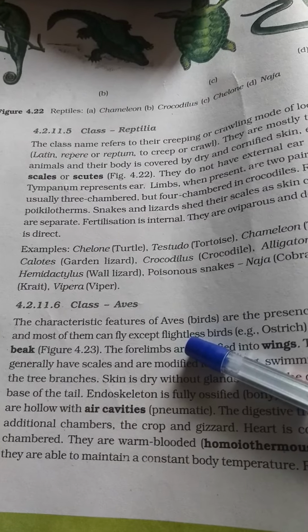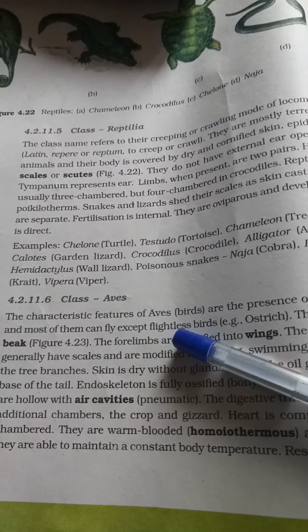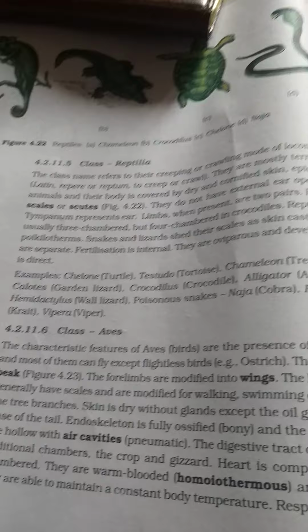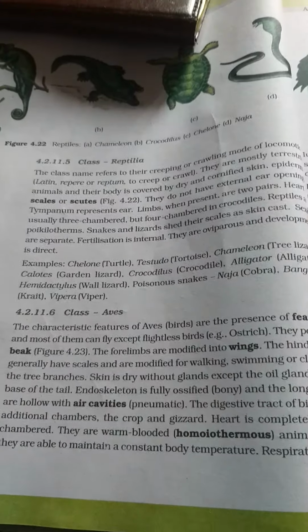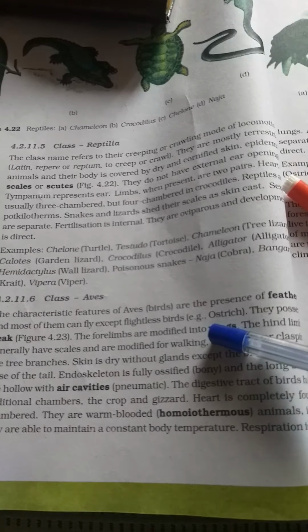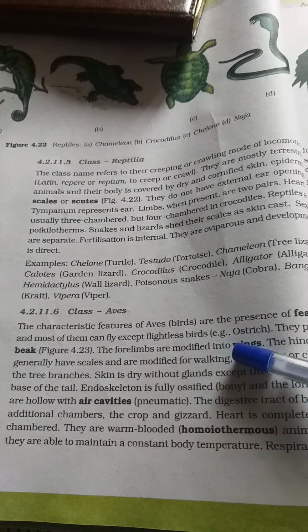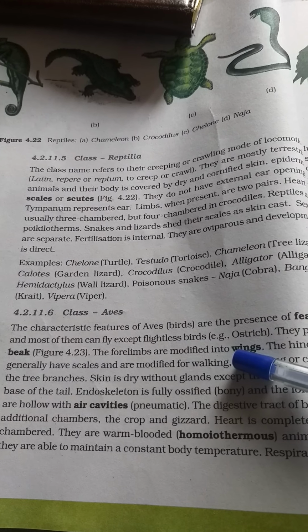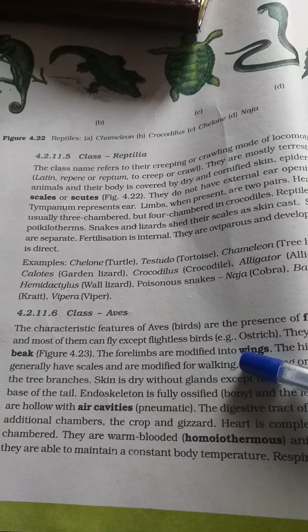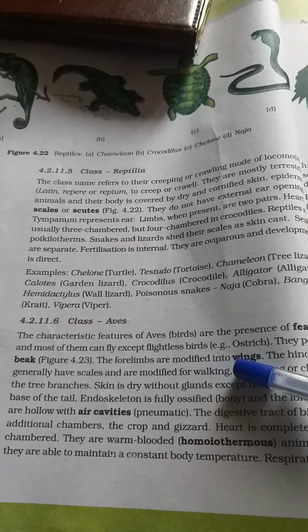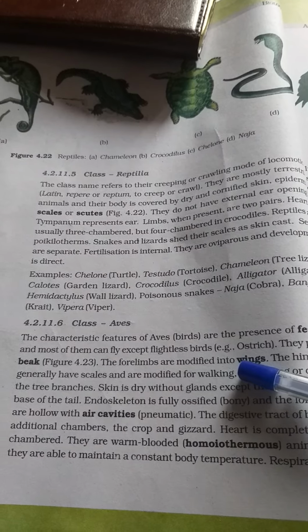And next comes the class Aves. The characteristic feature of Aves is the presence of feathers on their body, and they are capable of flight. The forelimb modified into wings is another phylogenetically evolved character that separates the Aves from the rest of the group. And the skeleton structure shows the phylogenetic relationship between the reptiles and the Aves.